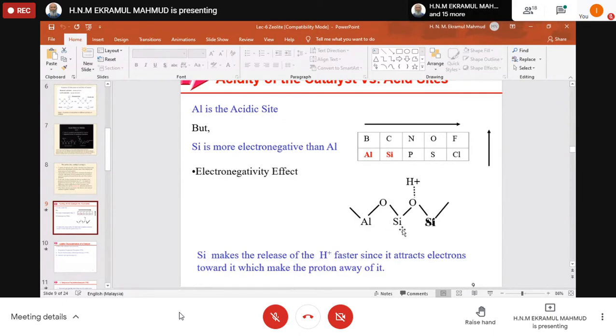If it is more electronegative, it takes the electron towards itself, so the release of this H plus ion would be faster. Since it attracts electrons towards it, the H plus goes away from this hydrocarbon faster because this one is more electronegative.